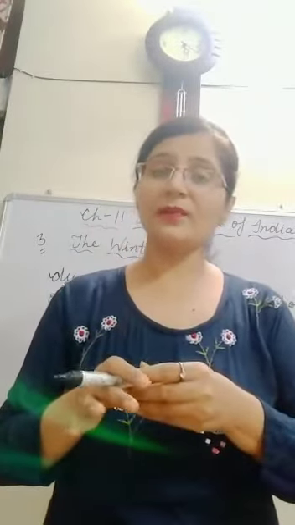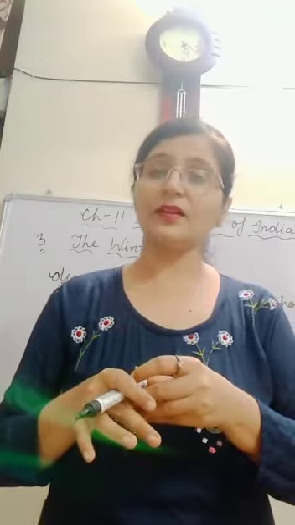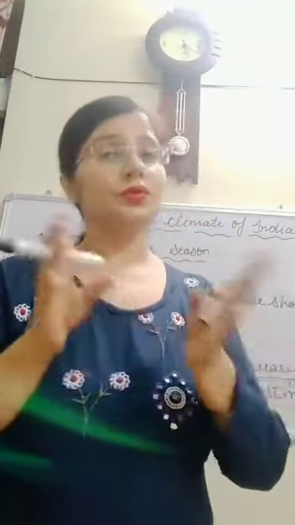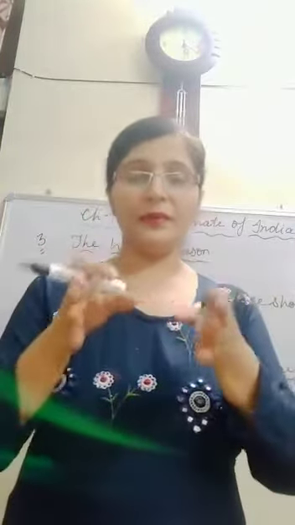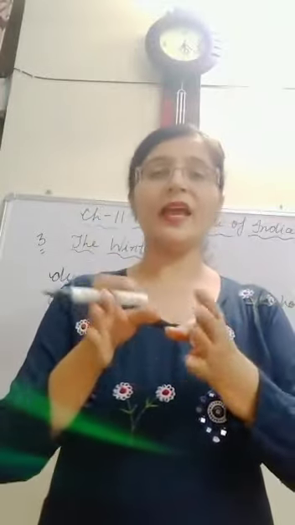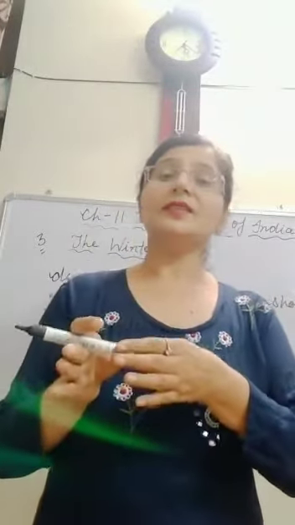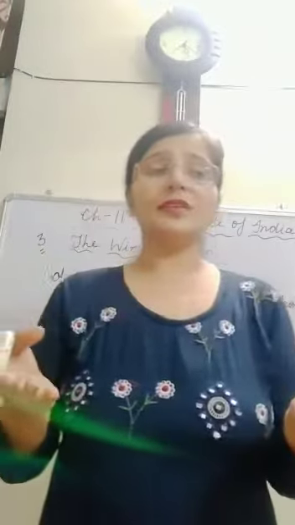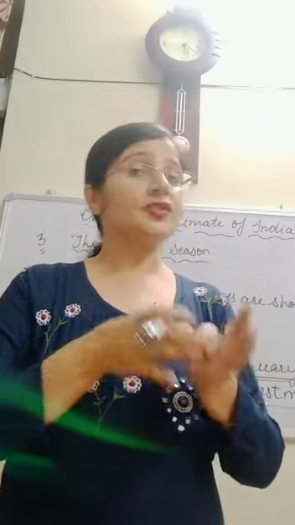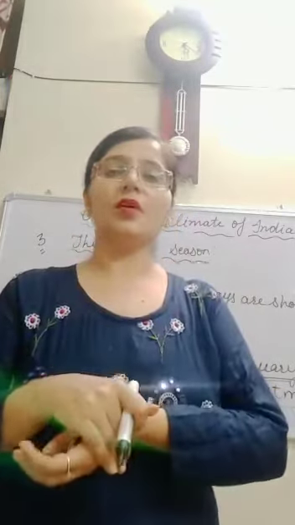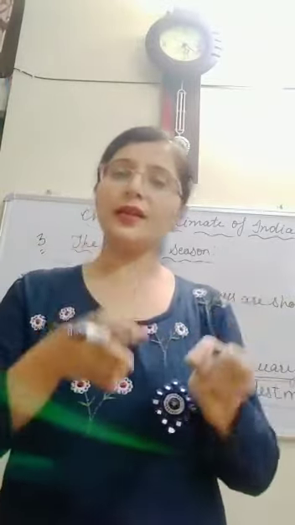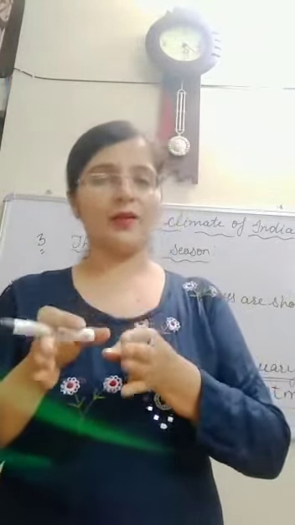Which are the summer months in the northern part of India? Yes, the summer months generally start from April to June: April, May and June. We can say that May is quite a warm month in northern India, and June is the hottest month of the northern part of India.